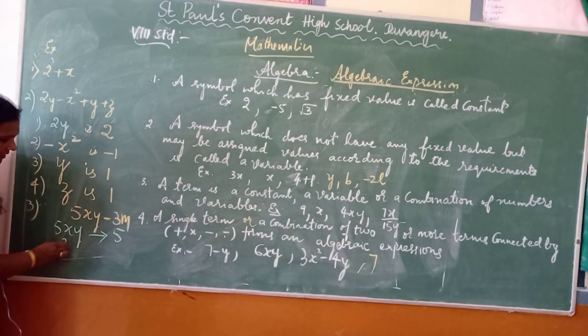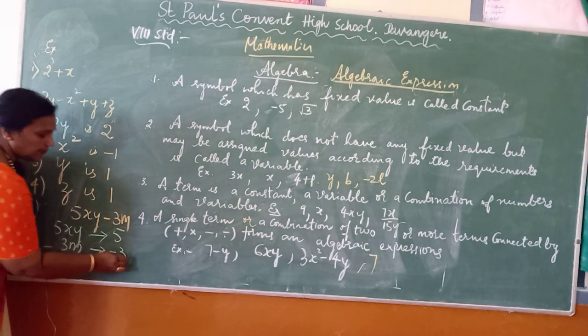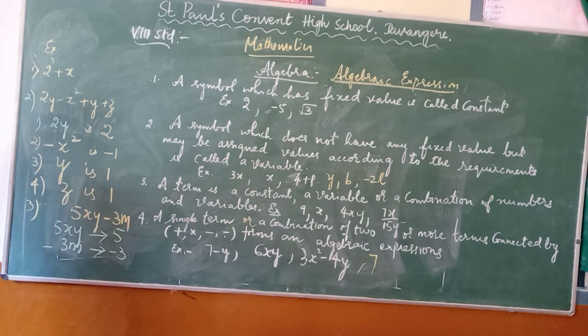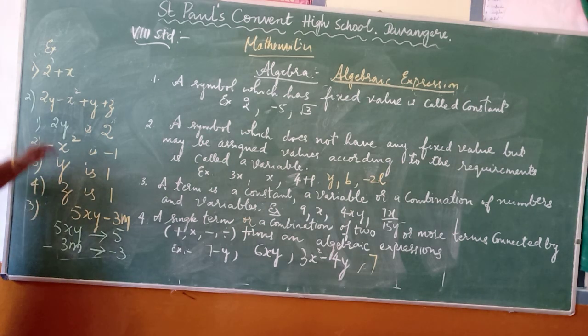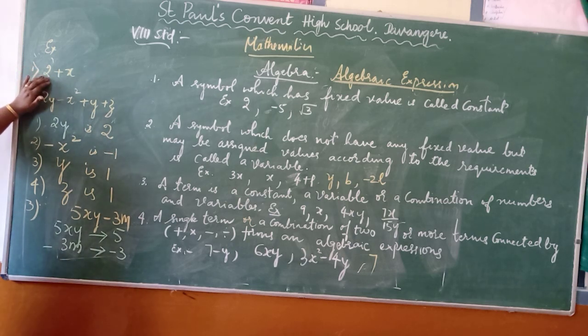It is minus 3m. Along with the sign you have to take. And which are the variables here? Only m. Which is the coefficient here? It is minus 3. So, you are now able to say how many terms are there, which are the variables in it and which is the coefficient in it.